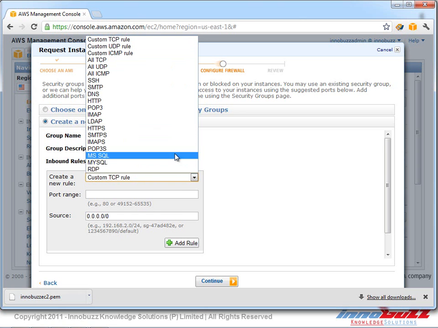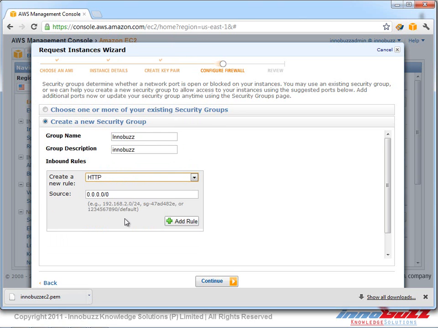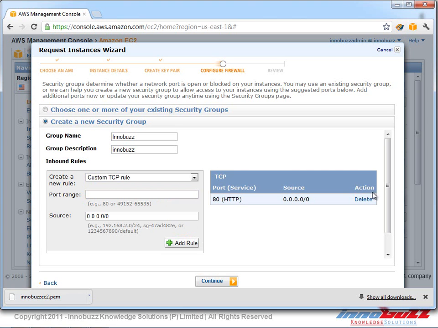I'm going to write a rule to open port 80, which is HTTP. If we have to isolate our EC2 instance to be accessible only from a particular static IP, we can give the public static IP and the subnet here, and add the rule. In this case, I'm going to give it as 0.0.0.0/0, so we can have traffic on port 80 from any IP, from anywhere in the world. We go ahead and add the rule. We can see that over here.